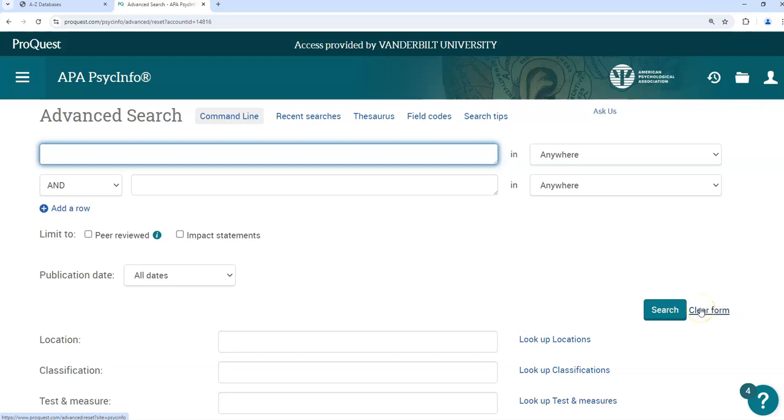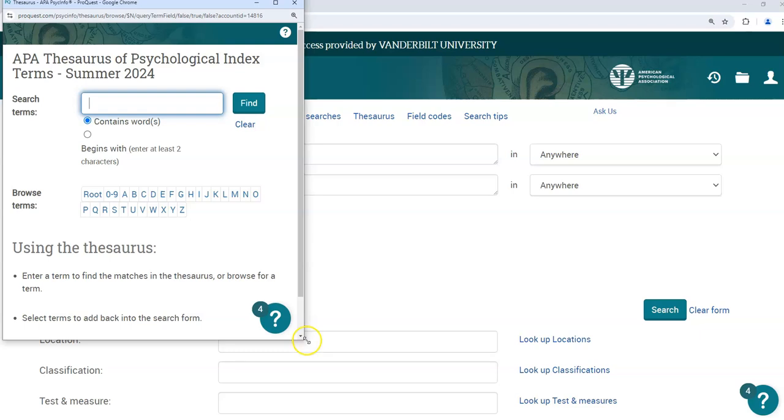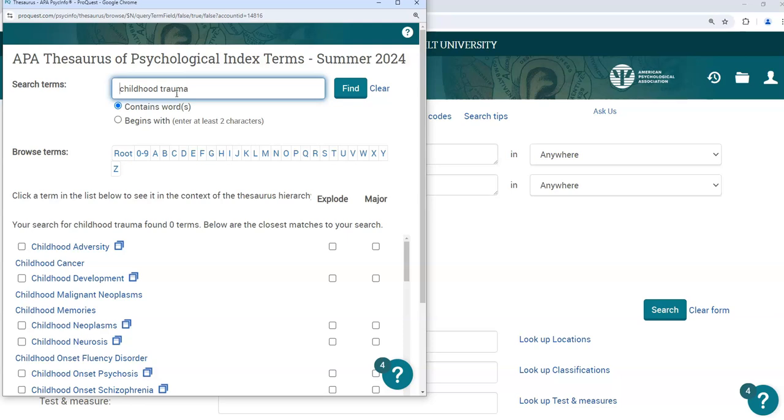These terms come from a set list so that all articles on a particular topic should be collected under one term. We can use these search terms to make very targeted searches of the database. To use them, first click Thesaurus. I'm going to search for childhood trauma because that is the first concept of this search.